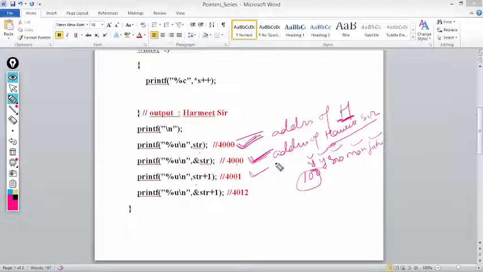Now when I try to printf %u of &str plus 1, here &str is not giving the base address of H. &str gives the base address of Harmeet sir, the complete string. So when I try to add 1 to &str, it will increment 12 bytes, because &str is the base address of a one dimension array.